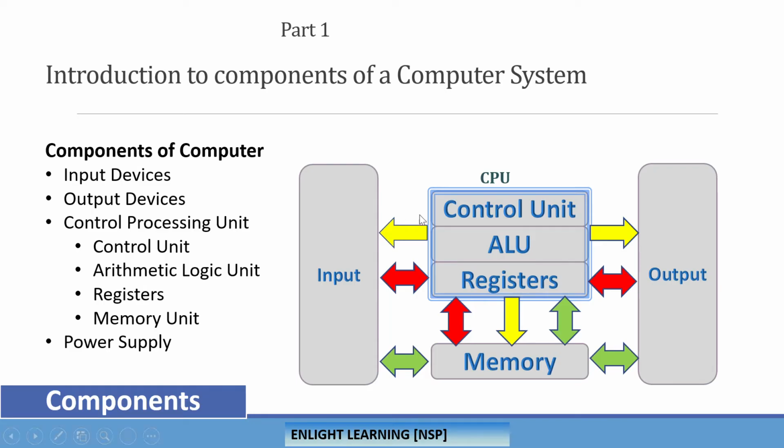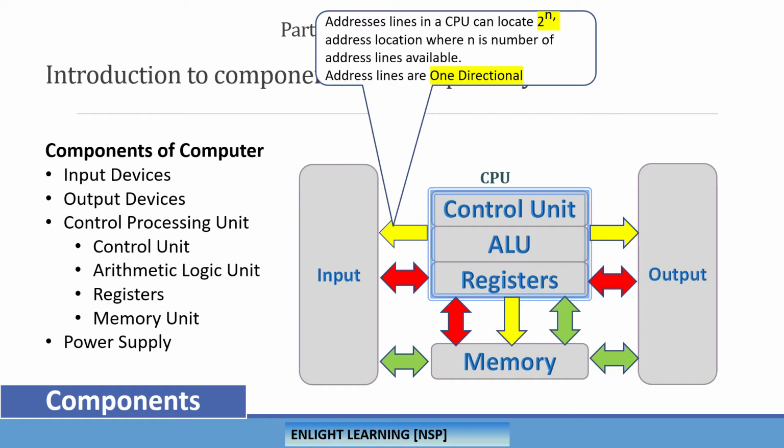If you see here, these address buses go from CPU to input, CPU to output, and CPU to memory. It basically tries to locate the memory locations. And the address lines in the CPU can locate 2 to the power of n address locations, where n is the number of address lines available in a given computer.